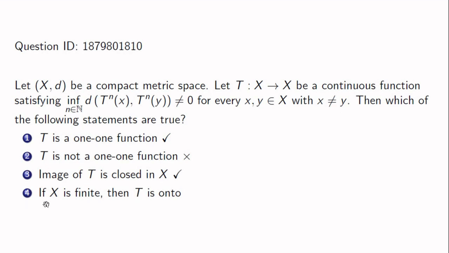And option 4, we are given that if X is finite, then T is onto. So we also know that if any set is finite, then any function from X to itself is injective or one-one if and only if it is onto or surjective.